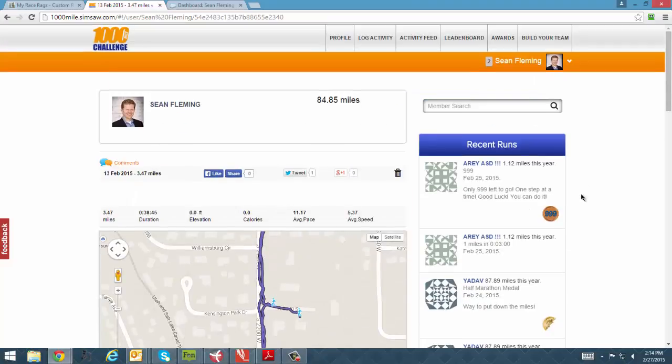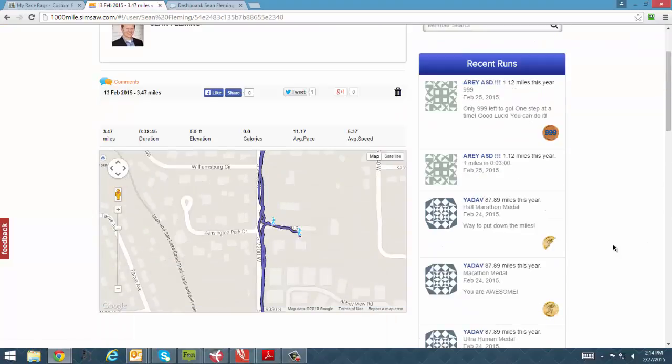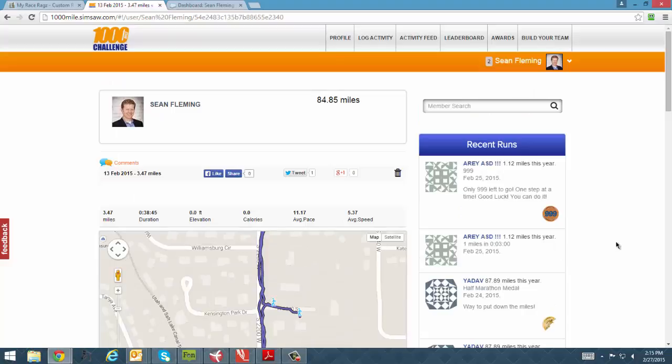Let's see, what else? I think that's it for now. I think we're getting really, really close to getting ready to push this over. So if we can start moving data, so we can start playing around with these things and seeing it with the other users' data in there, that'll be helpful.